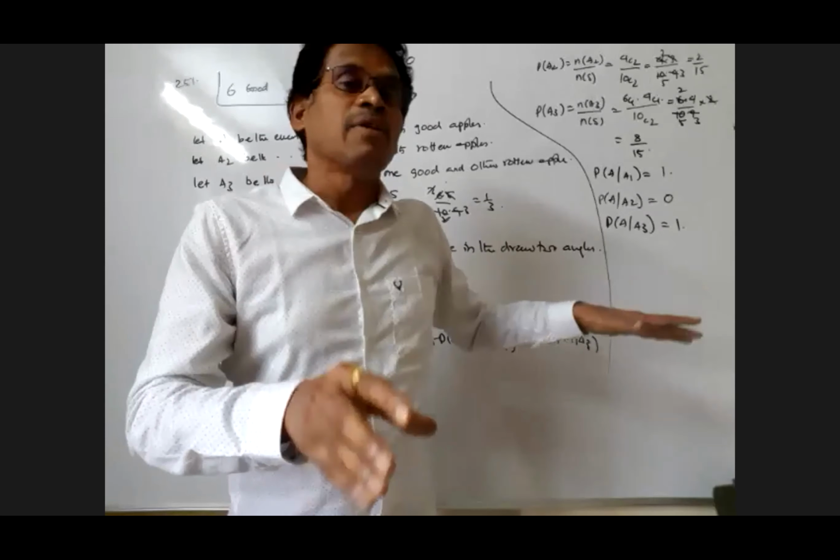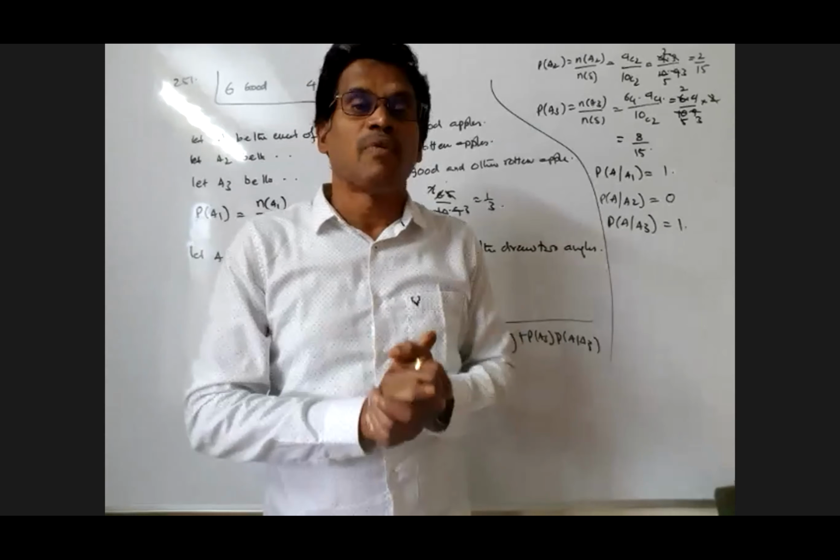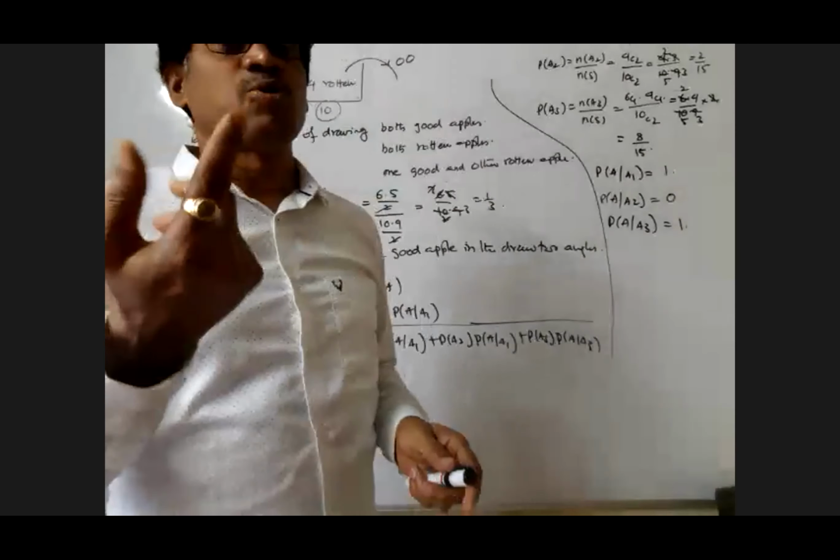Now what is A? Probability of getting one good apple. It is already there, one good apple. It is a sure event. So 1/1, not 1/2. What is 2 there? 1/1.